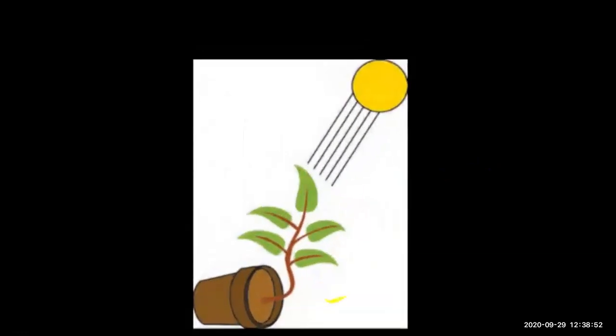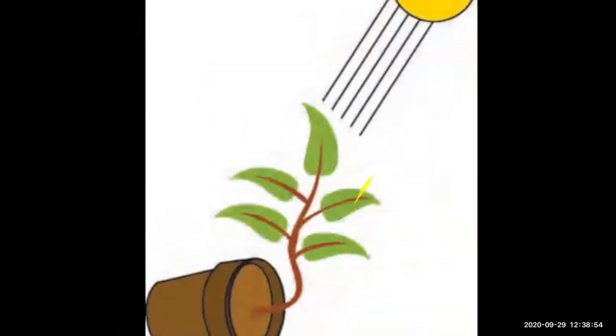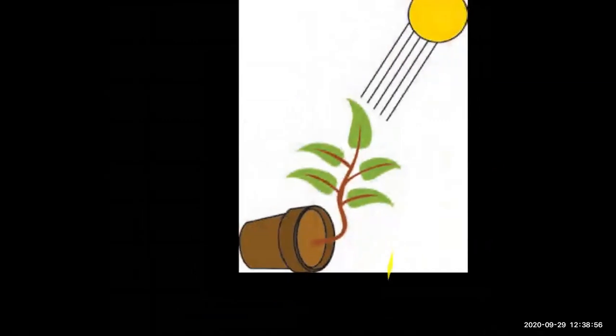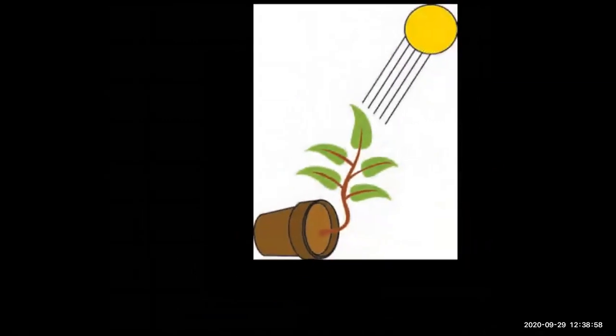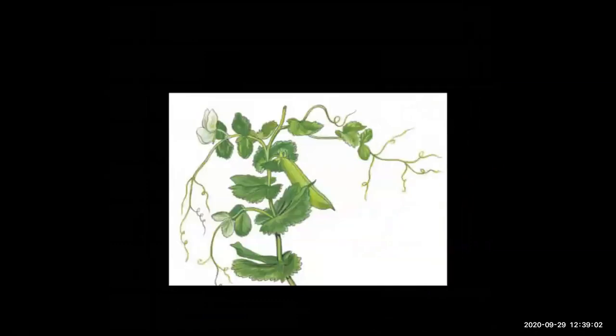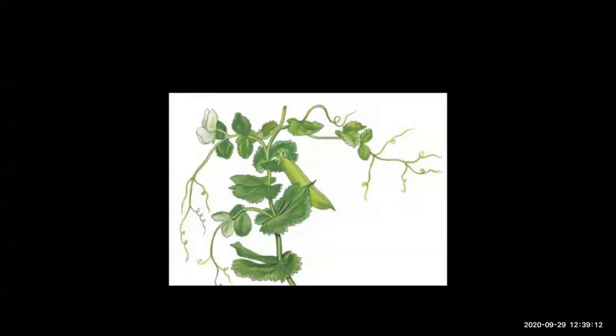You can see here the plant is growing, because the stem is showing the movement. The leaves and stem are moving towards the sunlight. And here you can see the creeper. The creeper is showing a thigmotropic response. The tendrils are there, so it is showing this thigmotropic response, moving towards the support.